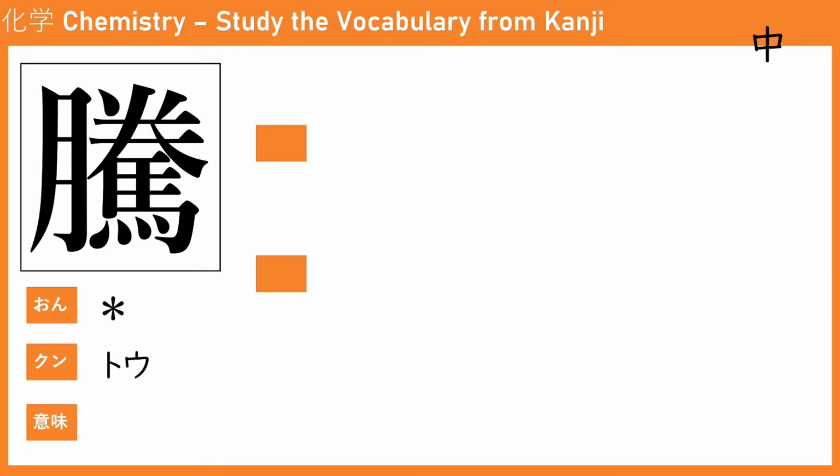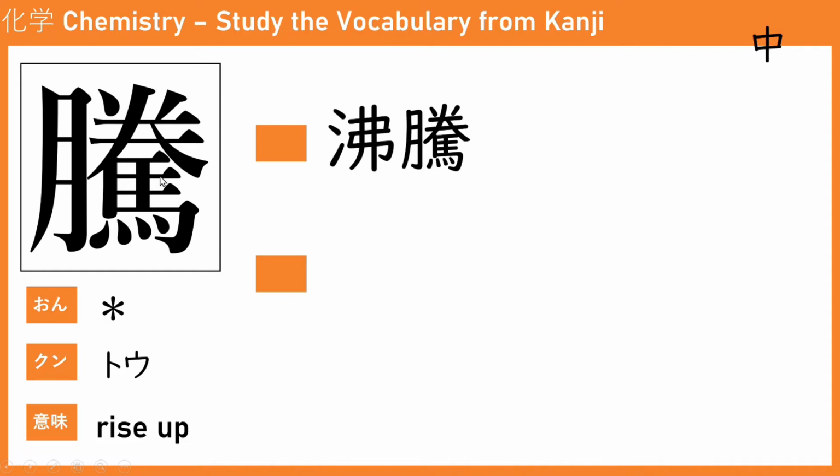The next one is bo. It means to rise up. Since this kanji has a horse inside it, actually when a horse rises up, when it stands up, it uses this kanji. So the first one is futto, which means boil.